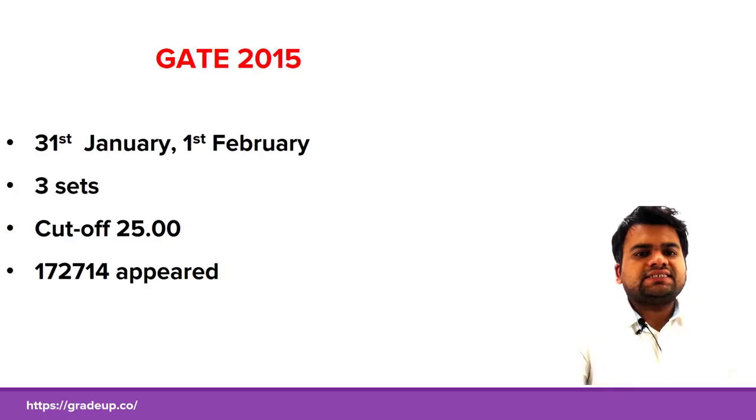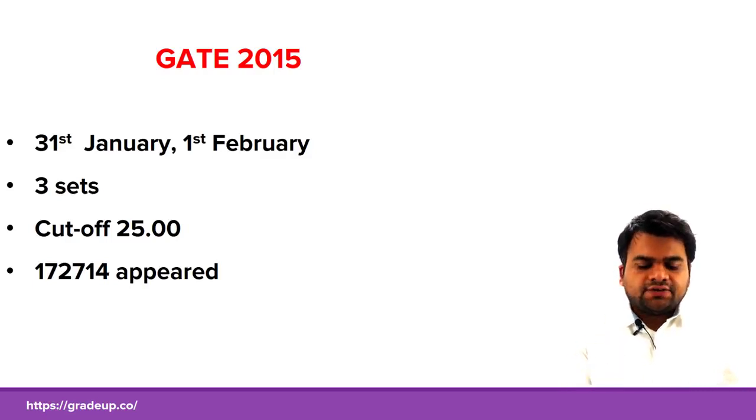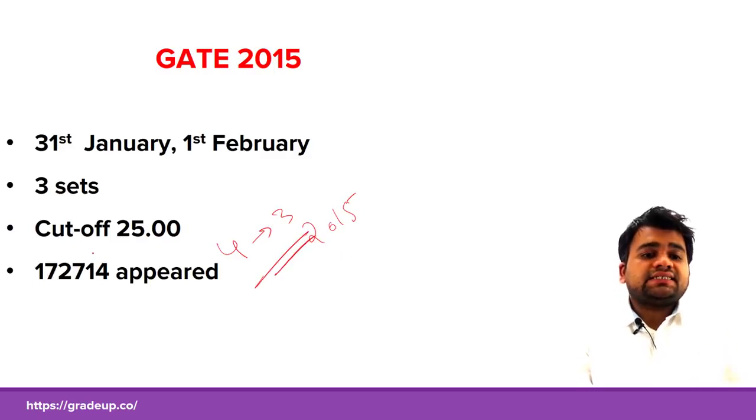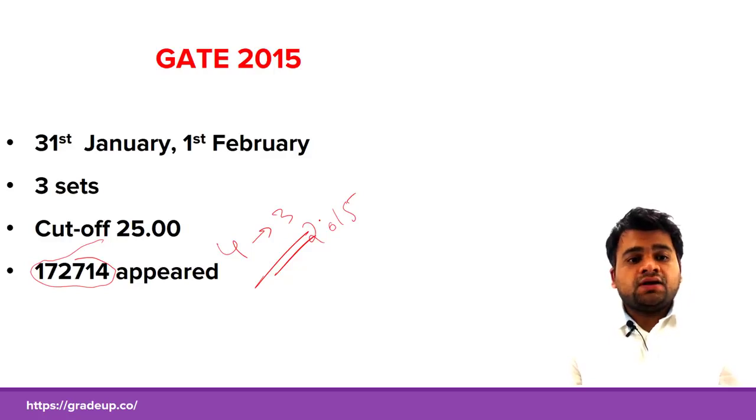Moving on to the next year, GATE 2015, it was scheduled on these dates and the sets were reduced from 4 to 3 sets. There was a drastic decrease in the number of students who appeared in GATE 2015, that is 1,72,714. And you can also see the cutoff is nicely hovering around 25.